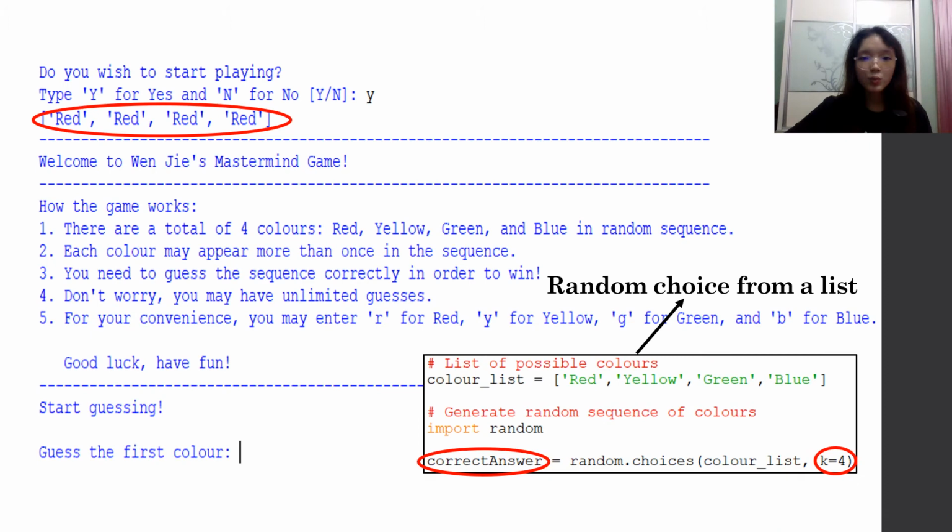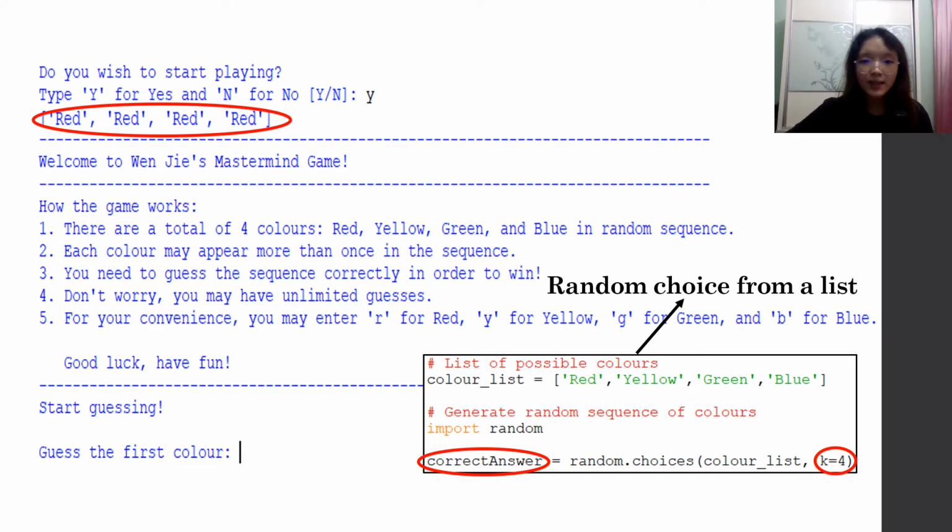If the player enters Y, a welcome message followed by the introduction and instructions to the game will be displayed to the player, and they will be prompted to play by entering their first guess of the first color in the color sequence. Here I am showing the generated sequence on top for demonstration purposes. In the actual game, this will be hidden from the player.